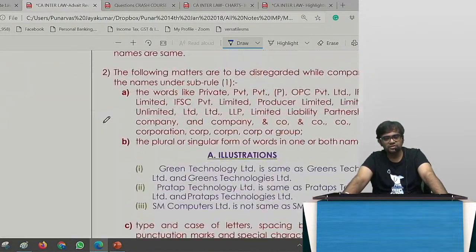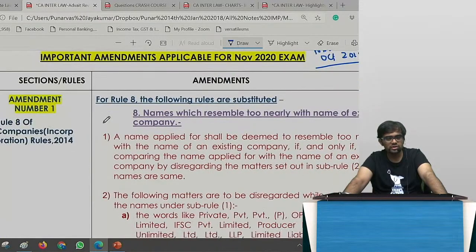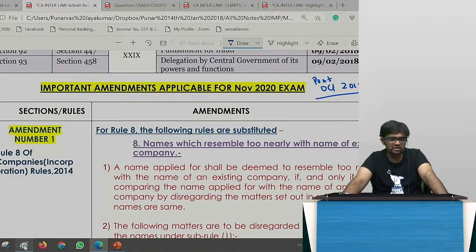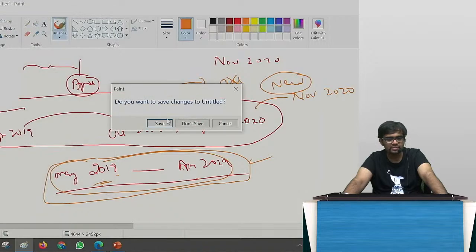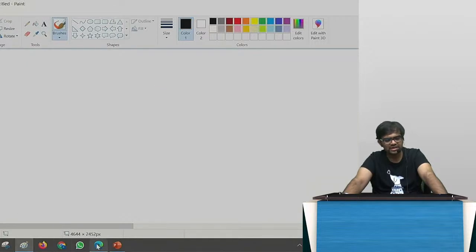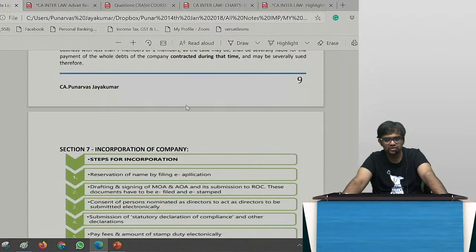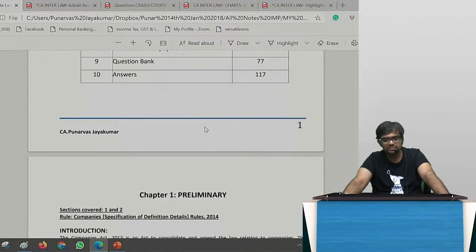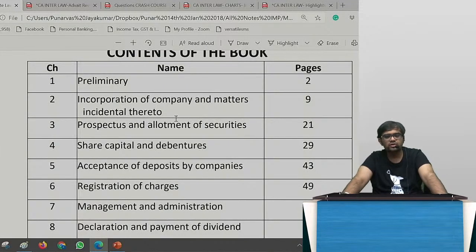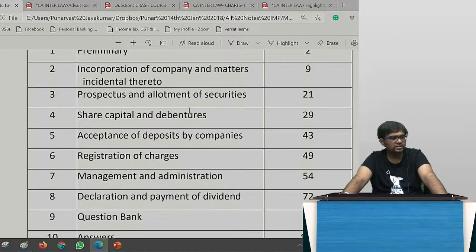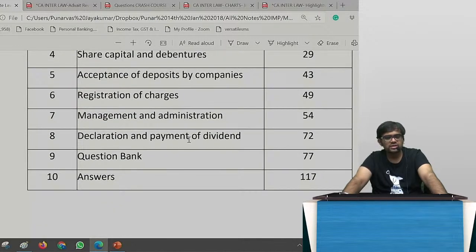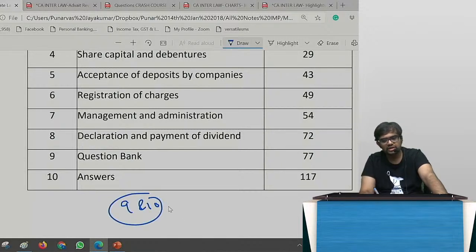So let us begin. So first of all, talking about names of the company. So if you see in the memorandum of association, as I told you, along with the amendments, I'll also be doing the chapters. I'll not be going chapter wise, that I don't follow that anyway. If you see, these are the chapters that we have, guys. Preliminary, incorporation, prospectus, share capital, correct? Acceptance of deposits, registration, management, administration, declaration of and payment of dividend, and of course we have 2 others, 9 and 10. So 9 would be accounts and 10 would be auditors.